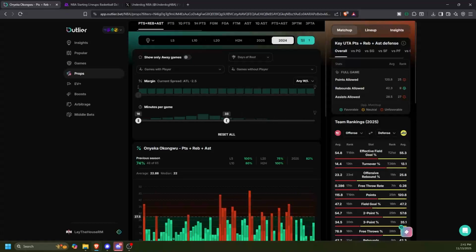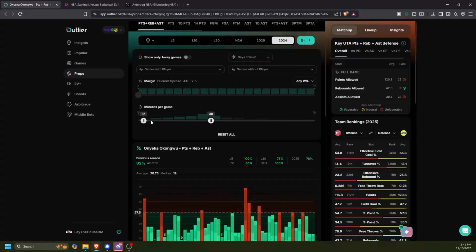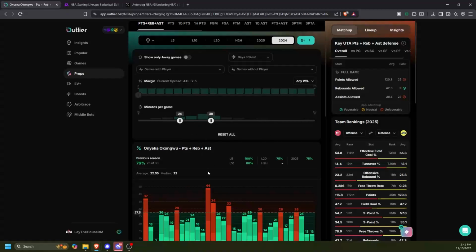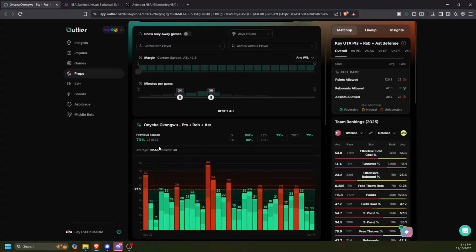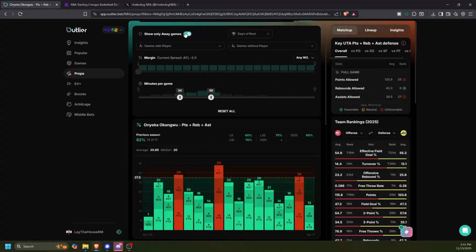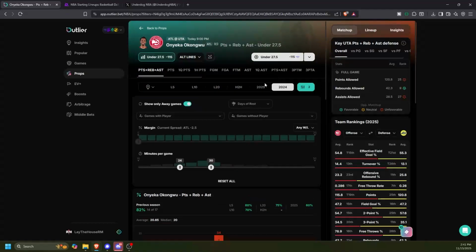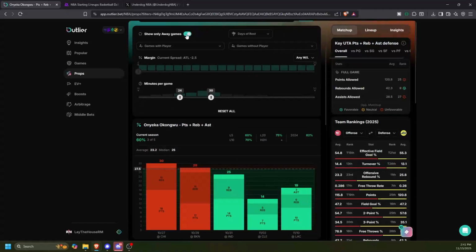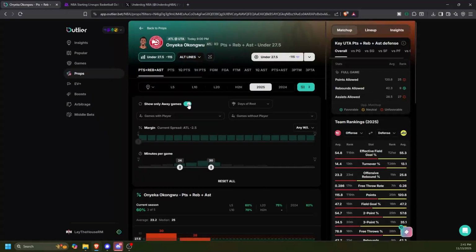We'll filter for games between like 20 and 30 minutes, maybe 25 and 30 minutes or so, just because generally that's where he's going to end up, maybe 24. That's around where he'll end up most of the time. And he went under about 3/4 of the time last year, almost all the road games last year. This year he's on under 6 out of 8, 3 out of 5 road games. So solid play in Okongwu.